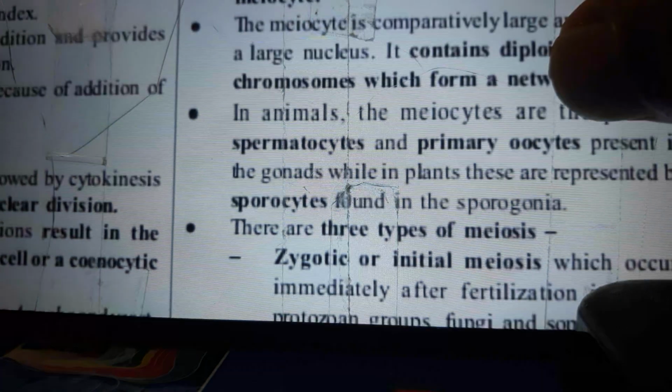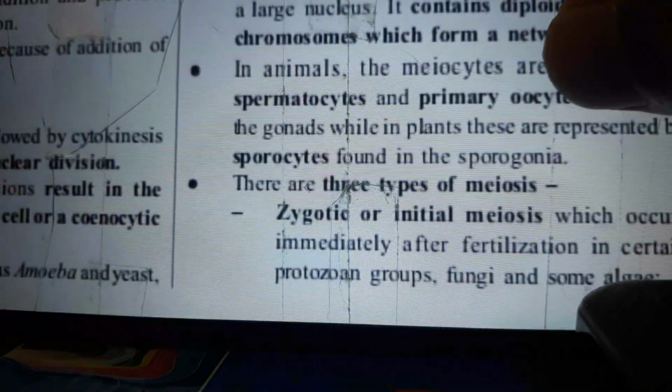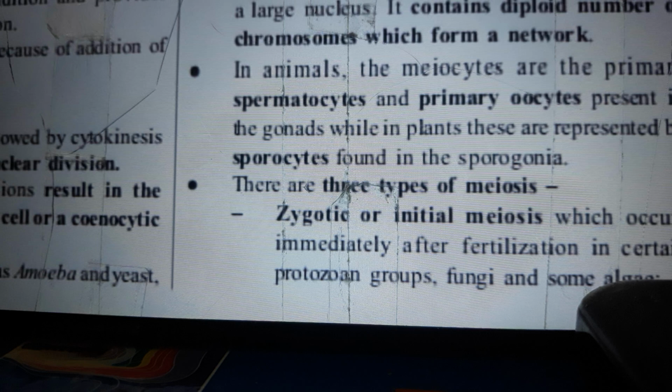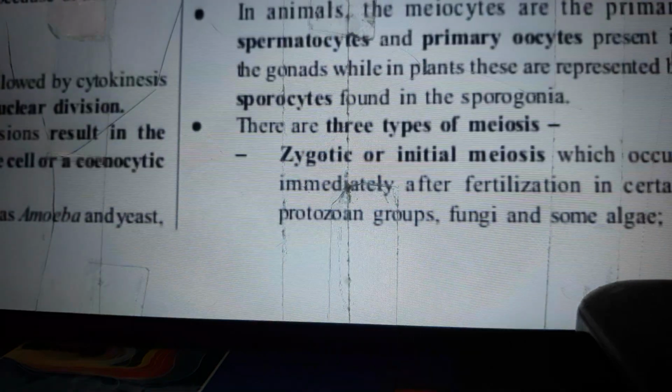The cell which undergoes meiosis is called a meiocyte. The meiocyte is comparatively large and possesses a large nucleus. It contains a diploid number of chromosomes which form a network. In animals, the meiocytes are the primary spermatocytes and primary oocytes present in the gonads, while in plants these are represented by sporocytes found in the sporangia.